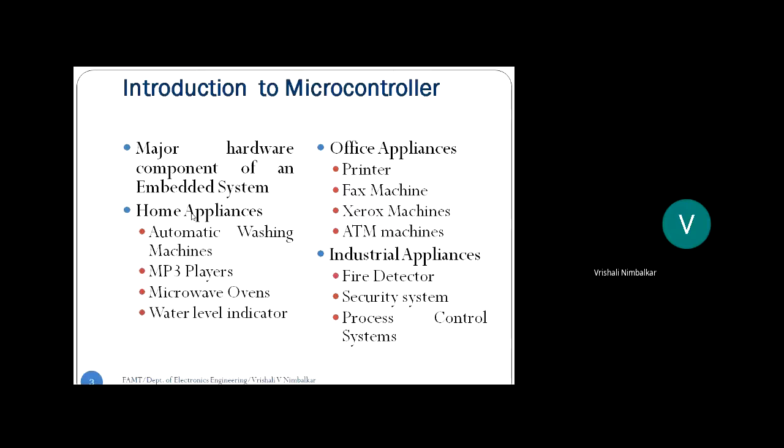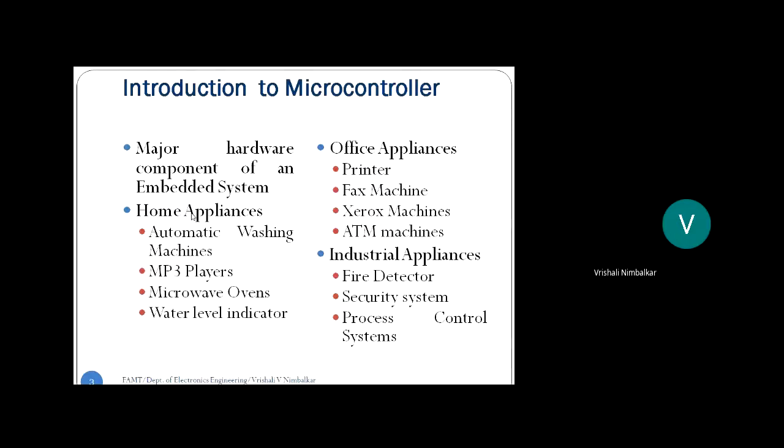But your desktop, your PCs are not called embedded systems because your PC is going to do multiple functions. You can watch a video, so it becomes like a television. You can use it as a music player. You can write software. You can run simulation. You can use it as a typewriter, typing documents. Correct. So your desktop or personal computers are not called embedded systems. They are called general purpose systems.